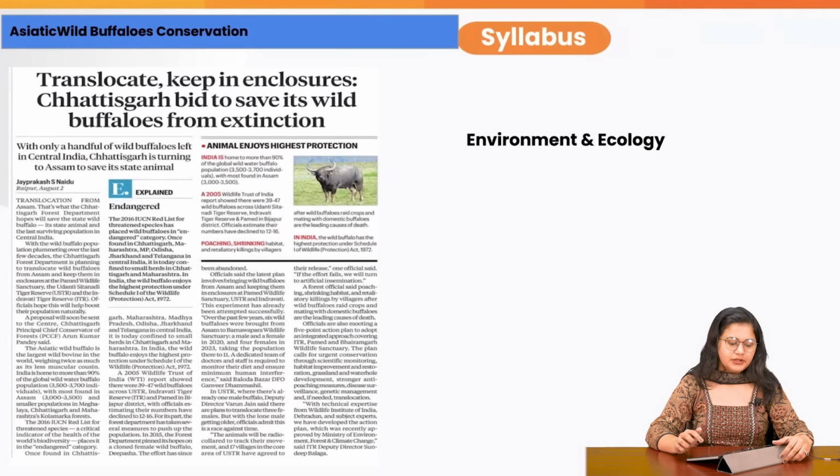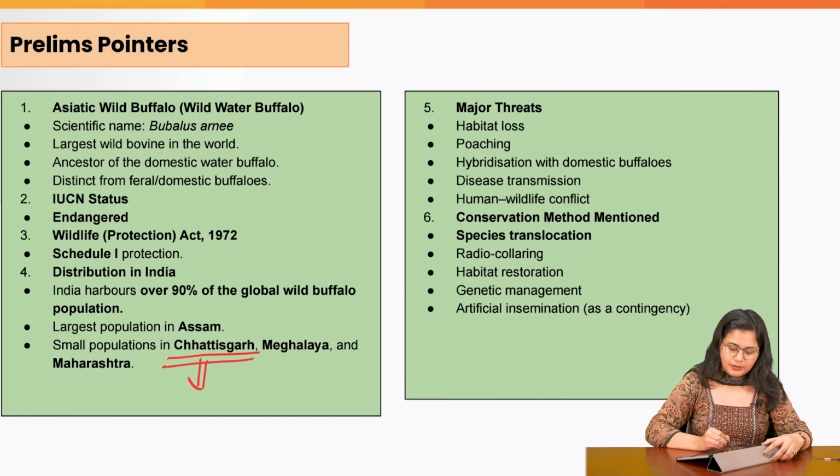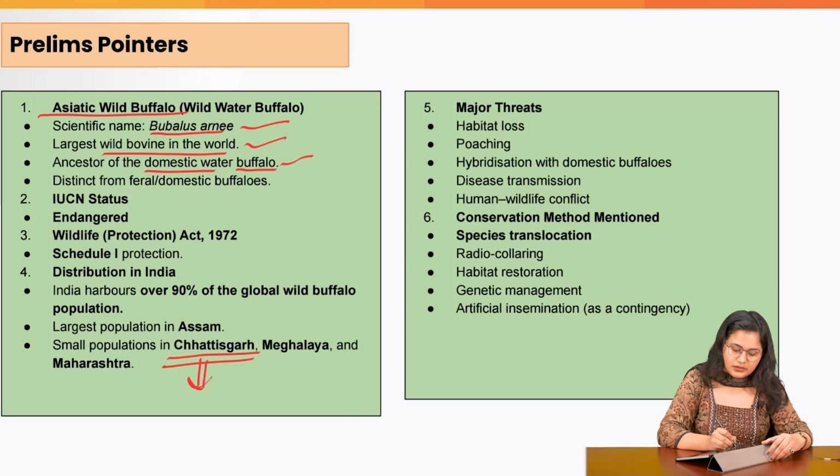Moving to the next topic, which is regarding the conservation of the Asiatic wild buffalo. The issue has been in the news because the Chhattisgarh Forest Department has proposed a translocation of this animal from Assam. This is the state animal of Chhattisgarh. The scientific name is Bubalus arnee, the largest wild bovine in the world. It is the ancestor of the domestic water buffalo that we have. It is distinct from the feral buffaloes.